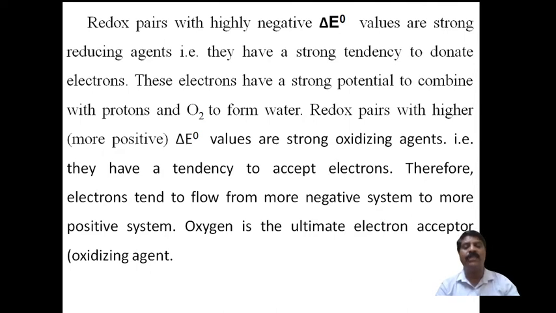Above, they act as reducing agents. Below, they have a tendency to accept electrons. Therefore, electrons tend to flow from more negative to more positive. Oxygen is the ultimate electron acceptor, the oxidizing agent.